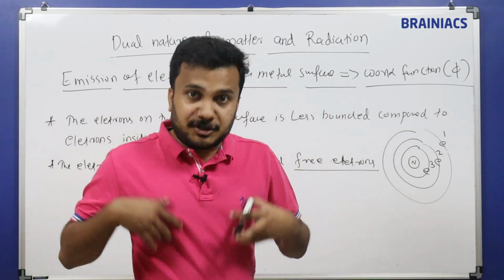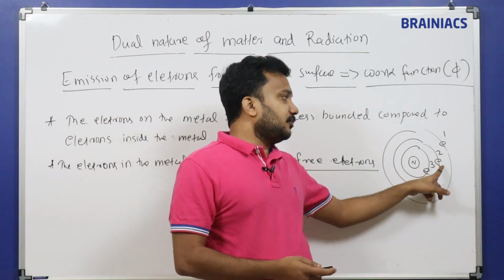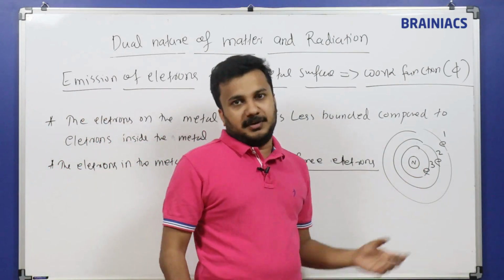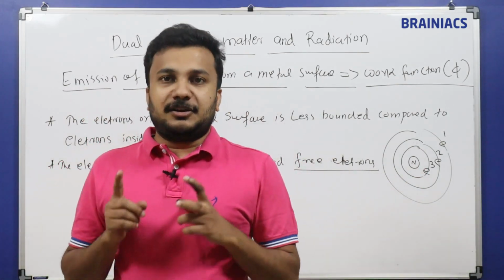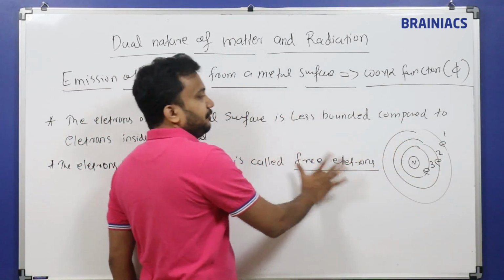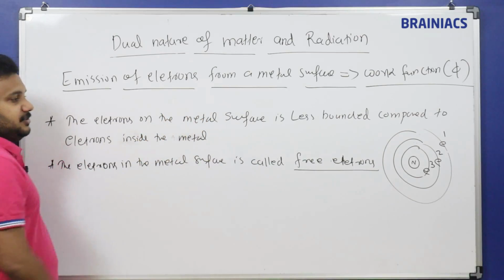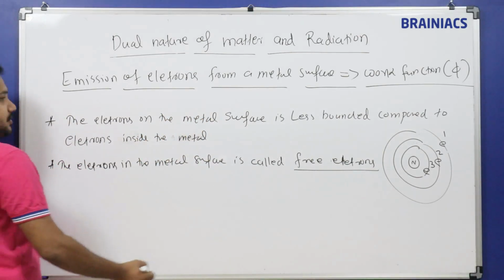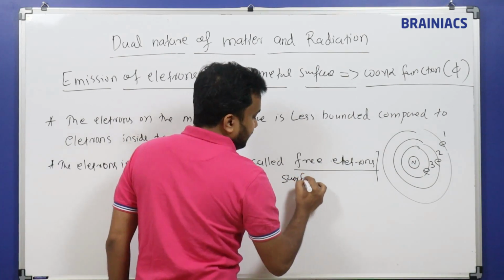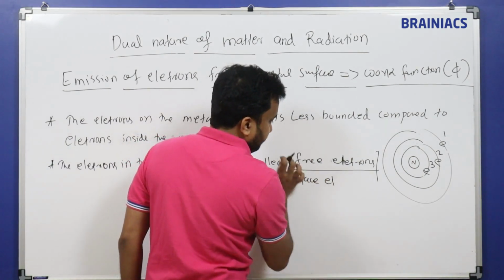Okay, then if I am giving much more energy, I can take electron number 2. If I am giving again more energy, I can take electron number 3. But if I am giving a small energy, electron number 1 is the easy way to take it out of this one. This is called the free electron, or the surface electron.